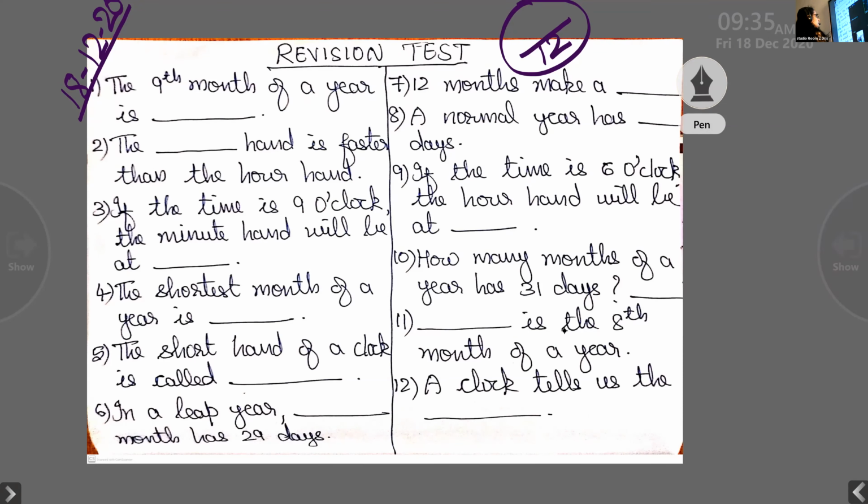Johan, first one. The ninth month of a year is September. Yes, September is the answer. I'm going to write the spelling over there. You check whether you have written the correct spelling or not. September. If the spelling is also correct, put a tick mark.